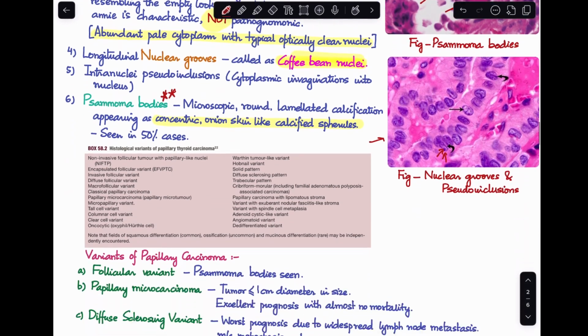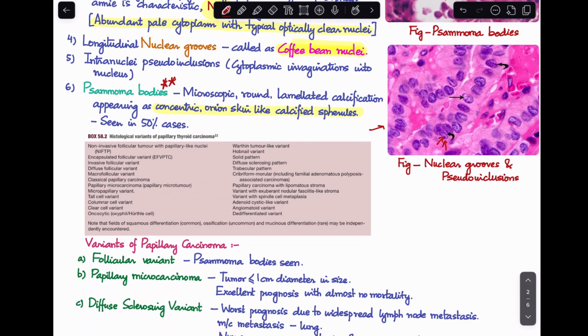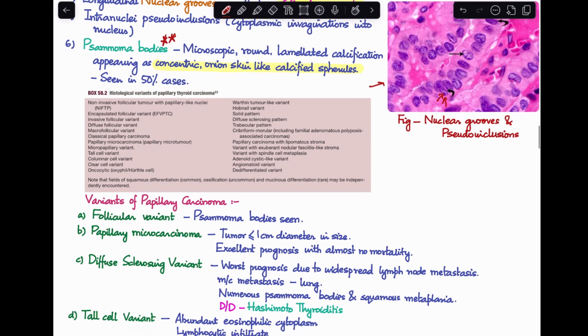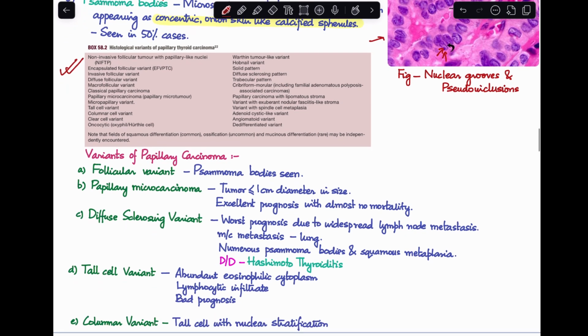Now, what we just discussed is the normal histology. There are some histological variants of papillary thyroid carcinoma. Here is the long list of variants that you can see, however, I'll discuss only a few of them which are more commonly seen. The first one is the follicular variant. In the follicular variant, you see more Psammoma bodies.